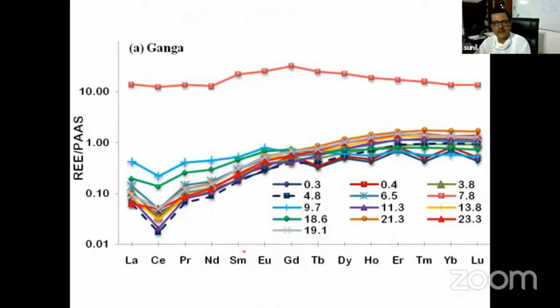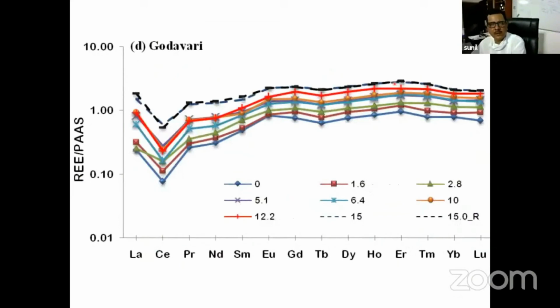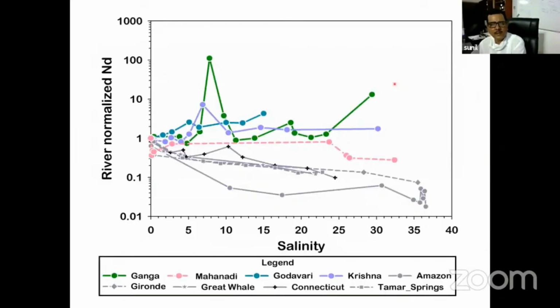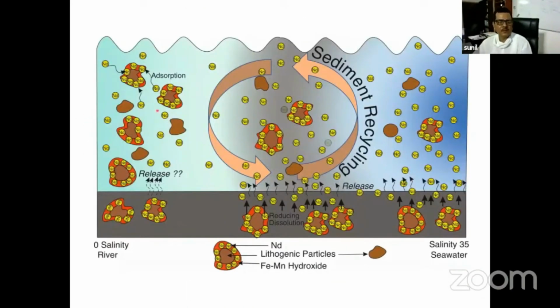This is the rare earth in the estuary. So you can see that this is the sample where concentration has increased significantly. So everywhere the same story, even if you measure the total rare earth concentration. So what we are saying is that what is happening in the estuary is that the Ganga Brahmaputra particles which are coming to the estuary are getting coated with iron manganese hydroxide along with the neodymium. And when they come along with the sediment and a lot of organic matter, they get deposited in the estuary region. And with time, a reducing condition gets created in the sediment, at the sediment water interface.